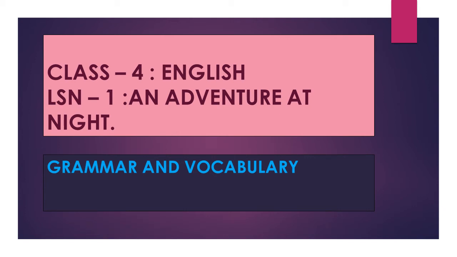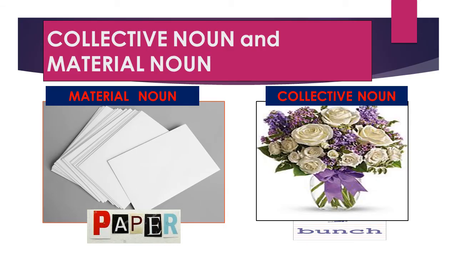Our lesson name is An Adventure at Night. So we have read about the story and understood it. Let us go on with the grammar and vocabulary connected to our lesson. In the last class we have learnt about different kinds of nouns. So our grammar is based on collective and material nouns.